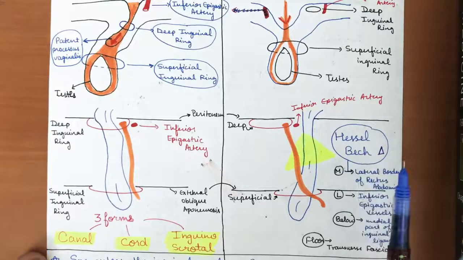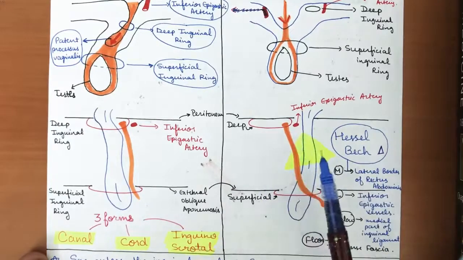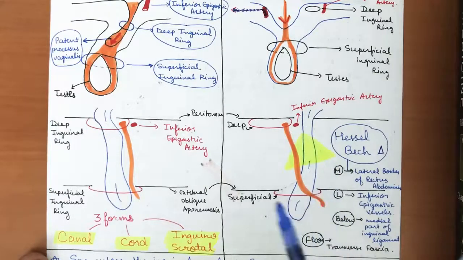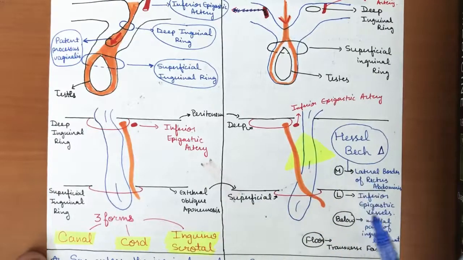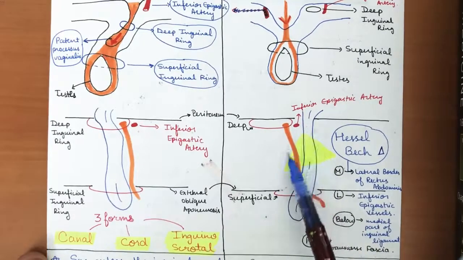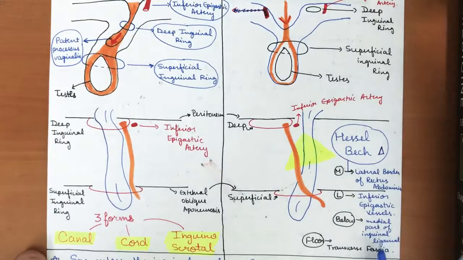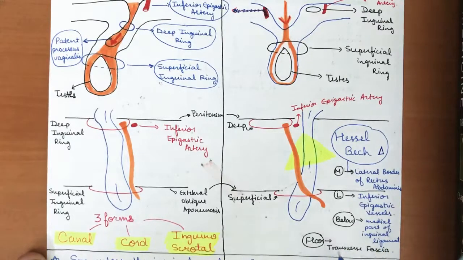Now, Hesselbach's triangle is basically a triangle over which the direct hernial sac crosses. It has four boundaries. Medially, it has the lateral border of the rectus abdominis muscle. Laterally, it is bounded by the inferior epigastric vessels, as you can see here. Below is the medial part of the inguinal ligament, and the floor is formed by the transversalis fascia. These are the important boundaries that you have to remember for Hesselbach's triangle.